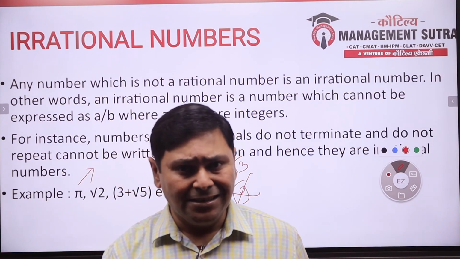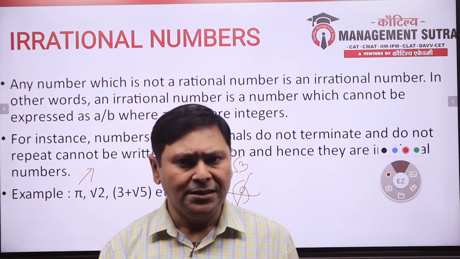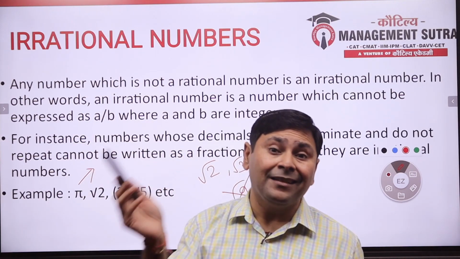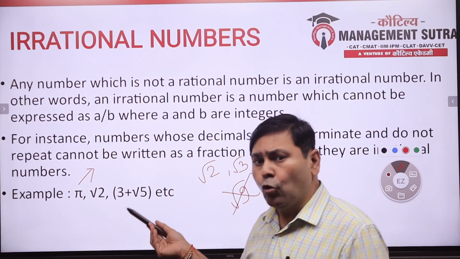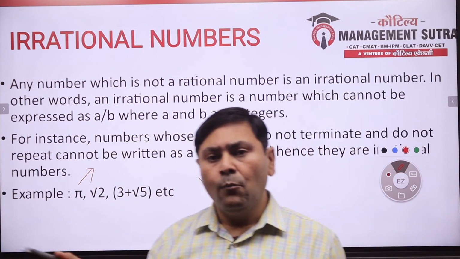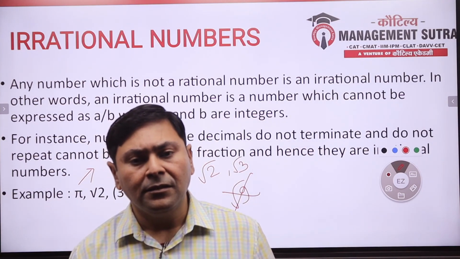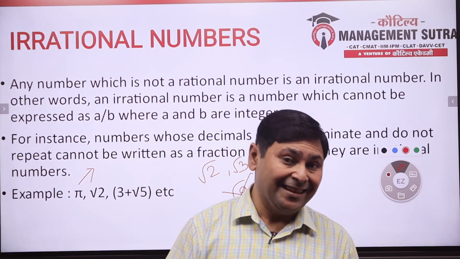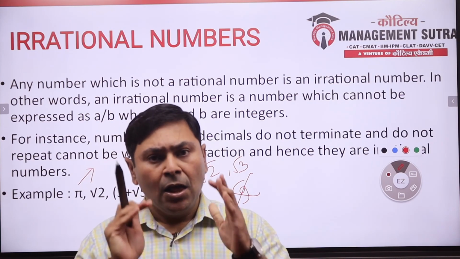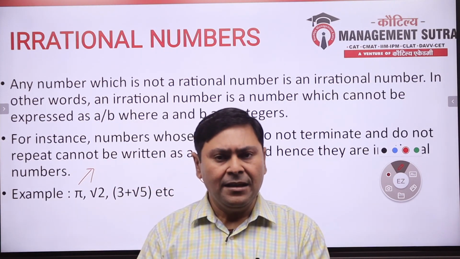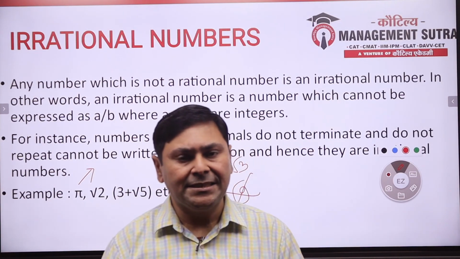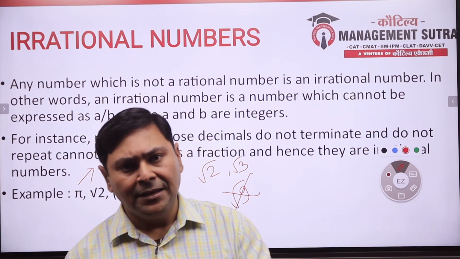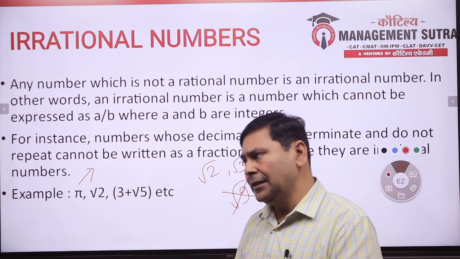Non-terminating, non-recurring decimals, they are irrational numbers. Recurring decimals, non-terminating and recurring decimals, they are rational numbers. Because as I told you, they can be converted into a fraction putting 9 in denominator, as I told you earlier in the concept of denominators. So, if I talk about decimals as rational or irrational numbers, only non-terminating, non-recurring decimals are irrational numbers. All other kind of decimals are rational numbers.